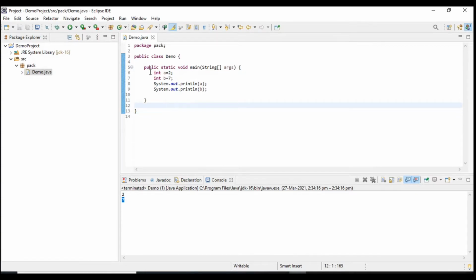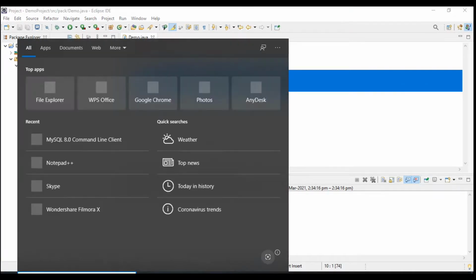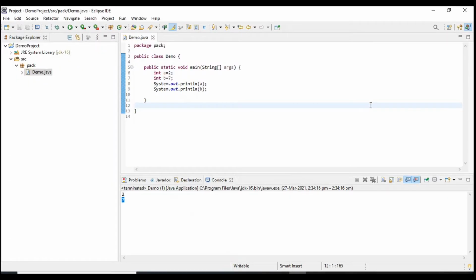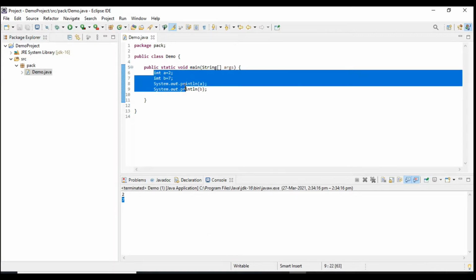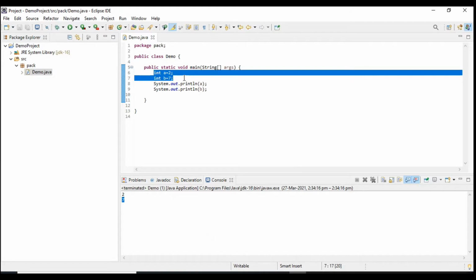But the question is that this is our Java application, and MySQL is a different software. So how do we communicate, how do we connect that MySQL with our Java application? For that, Java has given a technology that is JDBC. It means if you want to store your data permanently into a database, then you have to use JDBC code.